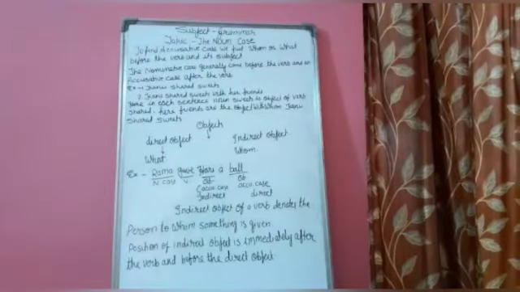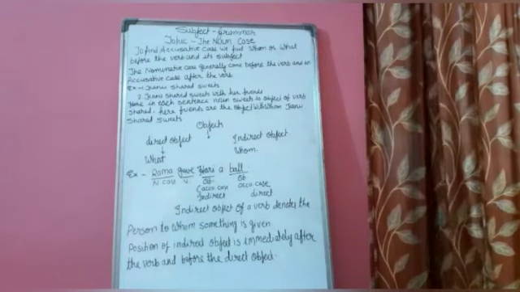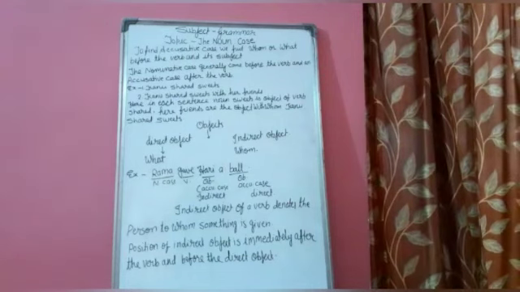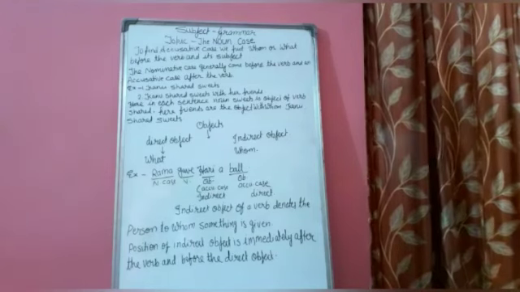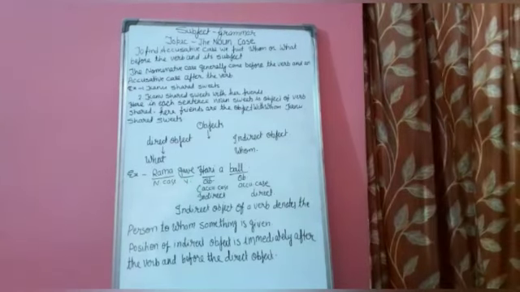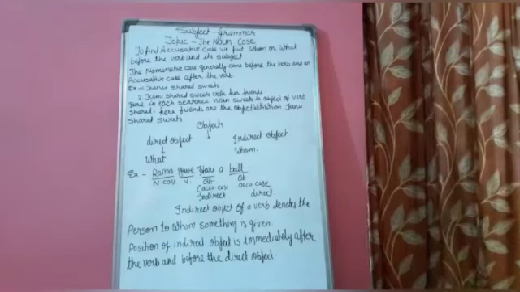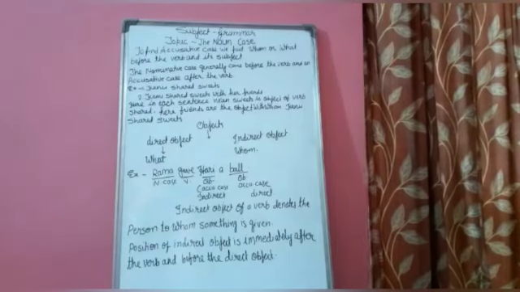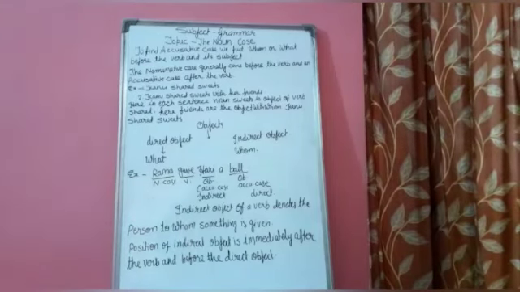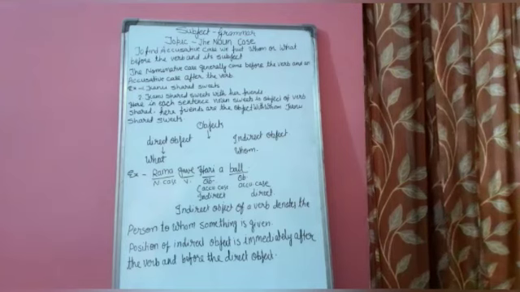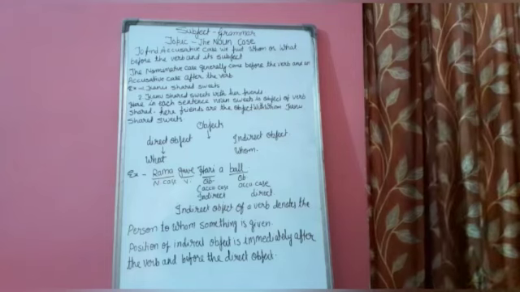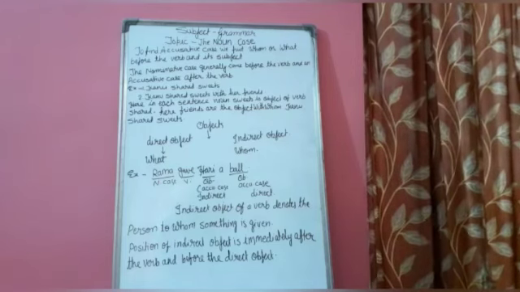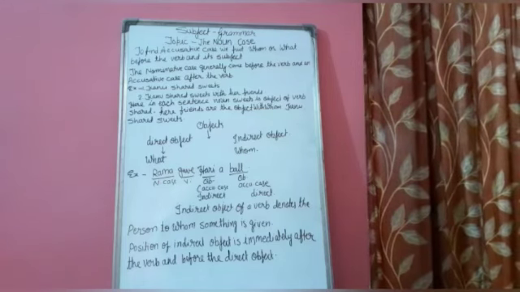To find an accusative case, we put whom or what before the verb and its subject. So, students, the nominative case generally comes before the verb and an accusative case after the verb. For example, Kanu shared sweets. And second example I have taken, Kanu shared sweets with her friends. In both the cases, the noun sweets is object of verb shared. Here friends are the object with whom Kanu shared sweets.